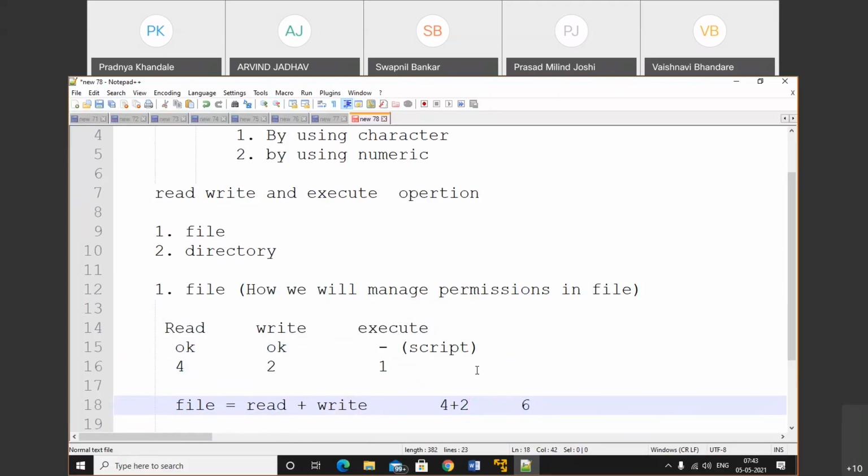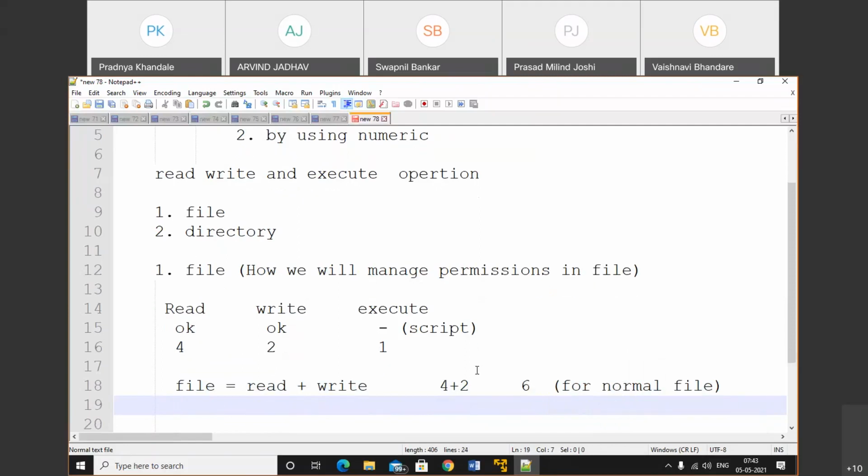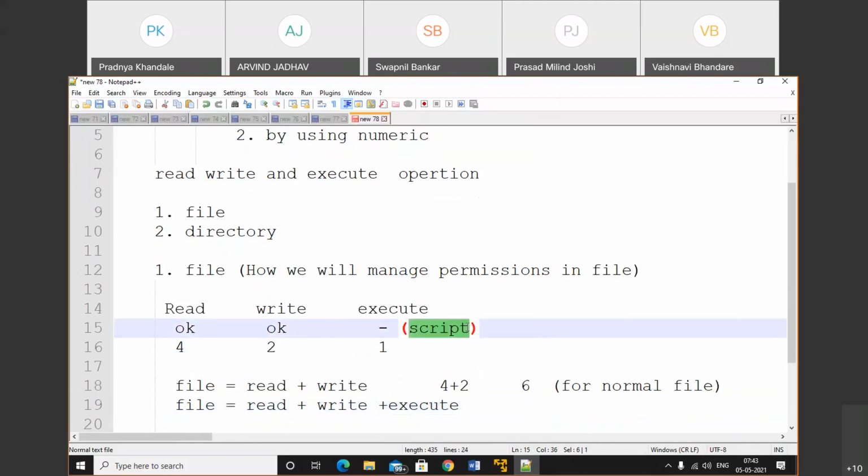Maximum permission of a file is 6. Make a note of that. But if it is a script, here I will write for a normal file. For a normal file, again I will do that. File equals read plus write plus execute. So this will happen only with script related tasks. If you want to perform script related tasks, then we can do that.